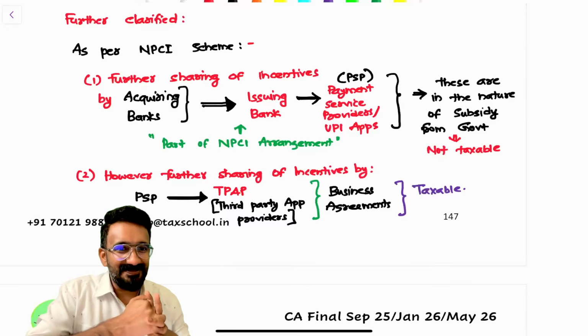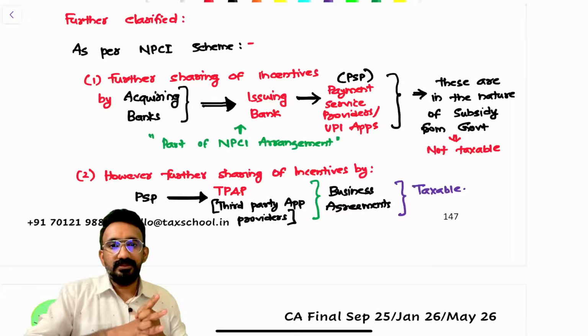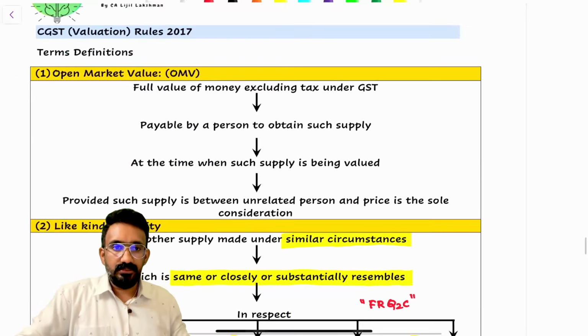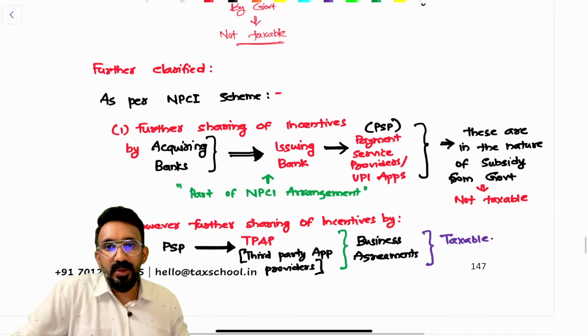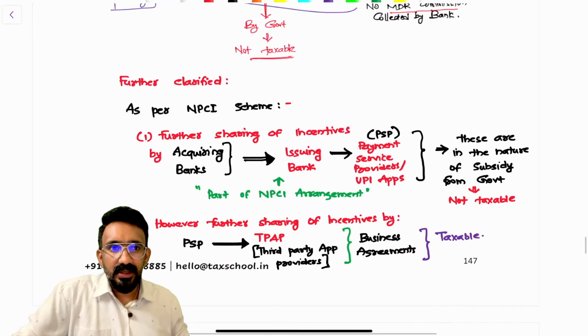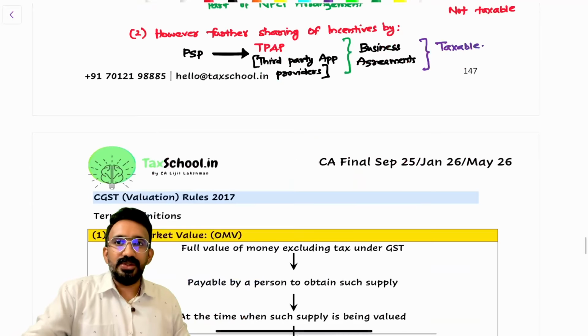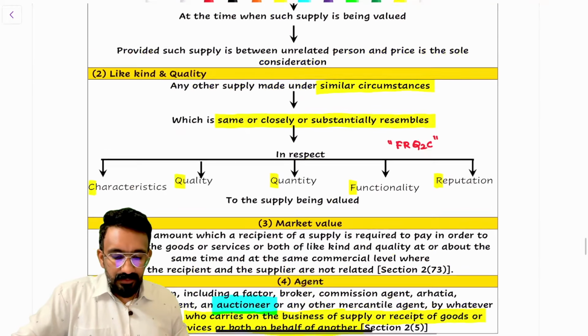Is that clear, all of you? Are you able to make some sense out of it? So that's an amendment. These amendments are very important. If they want to confuse you and test you, they can do that. Can I have a quick yes from all of you so that I understand you're with me on this? Yeah. If you have any further confusion at the end, you can ask.